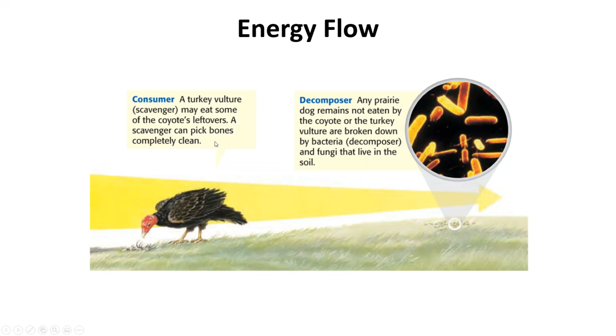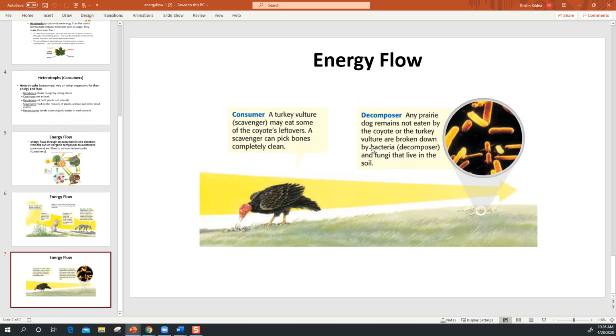After the scavengers have come through and completely picked the bones clean, decomposers are going to come and break down even further what is left. So they're an important part of our energy flow. And we'll come back and talk about them in a little bit as well.